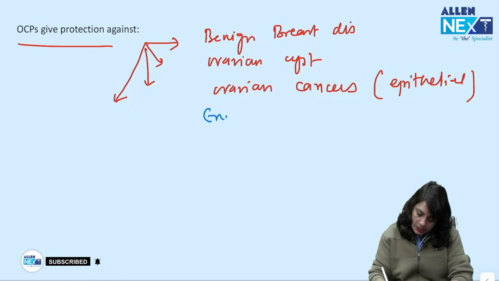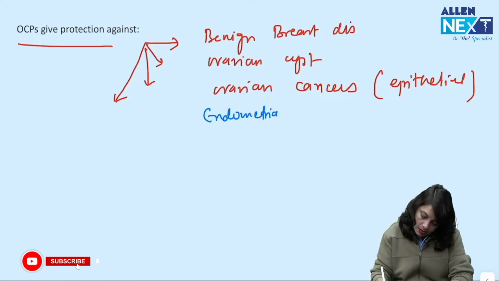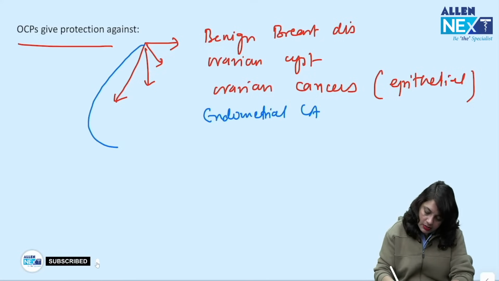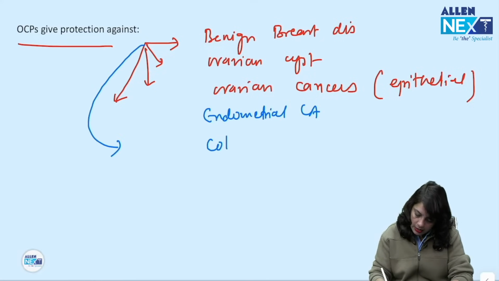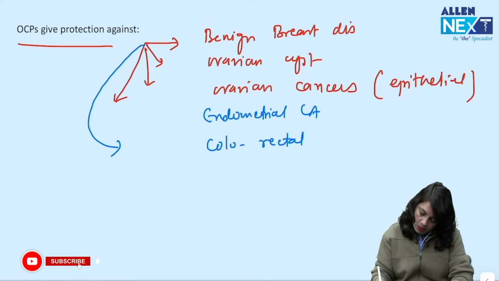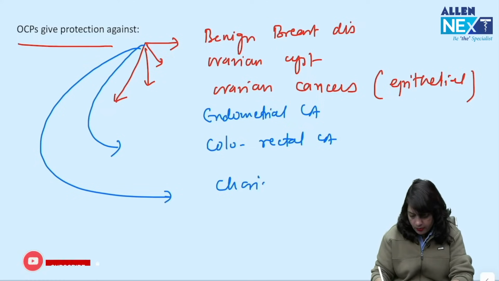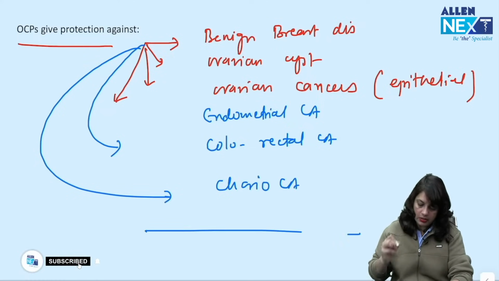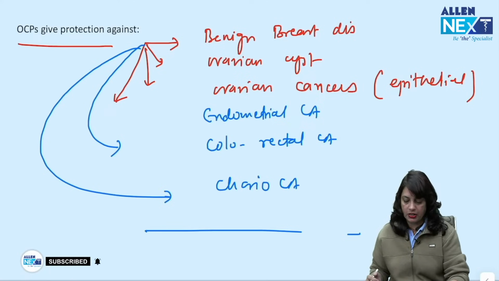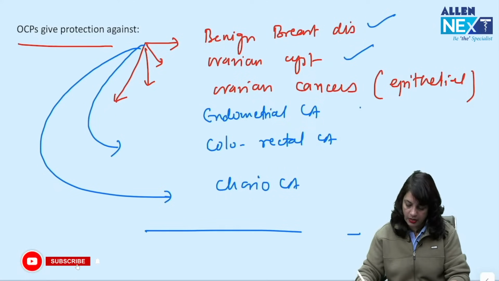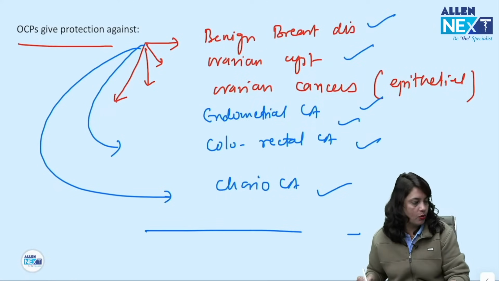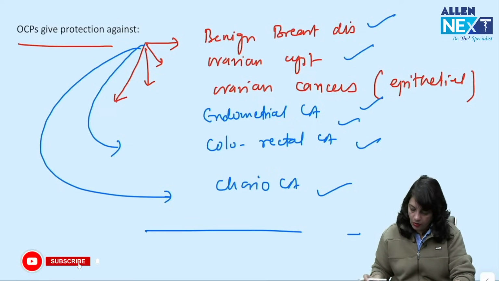Then it gives protection against endometrial cancer, colorectal cancer, and choriocarcinoma. So, OCP gives protection against benign breast diseases, ovarian cyst, ovarian cancer, endometrial cancer, colorectal cancer and choriocarcinoma. Okay. Next.